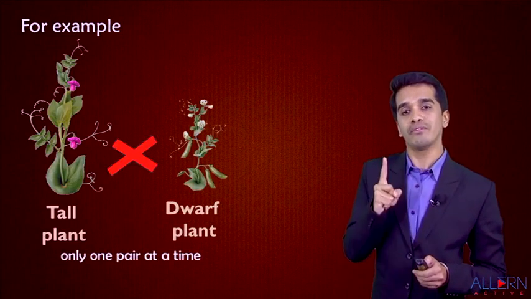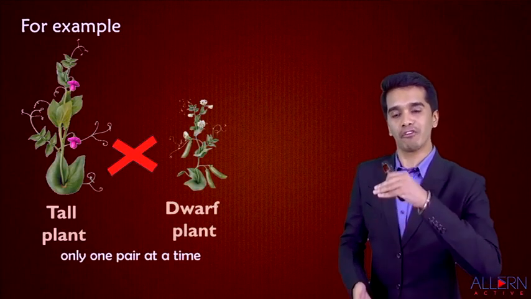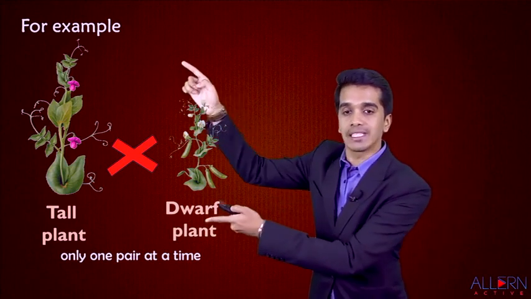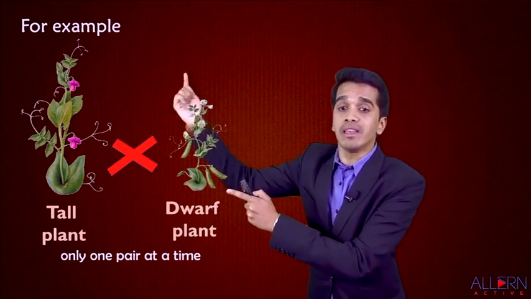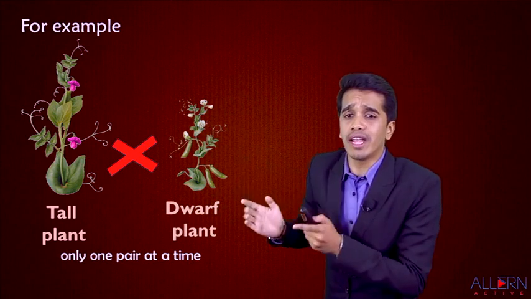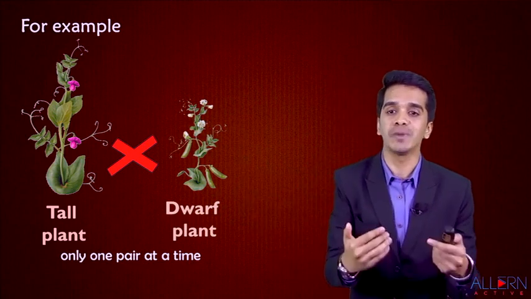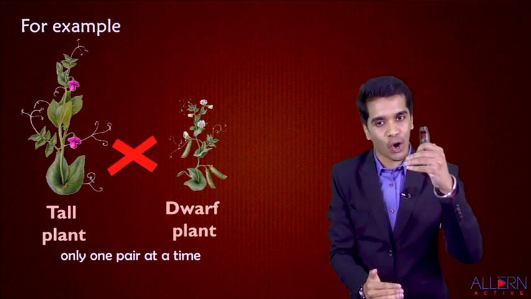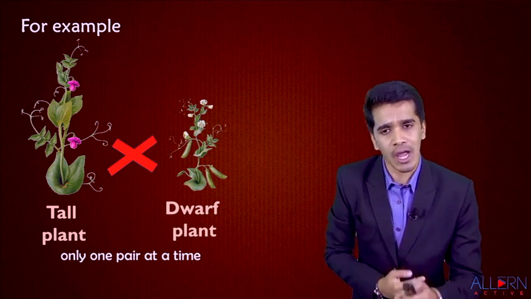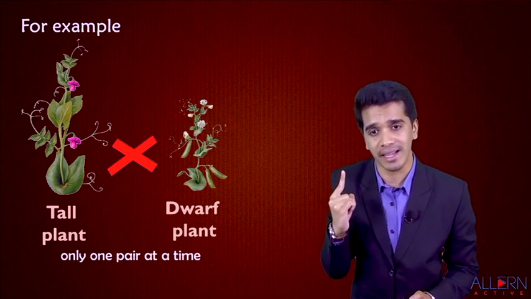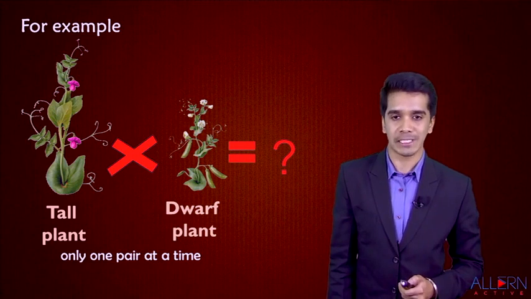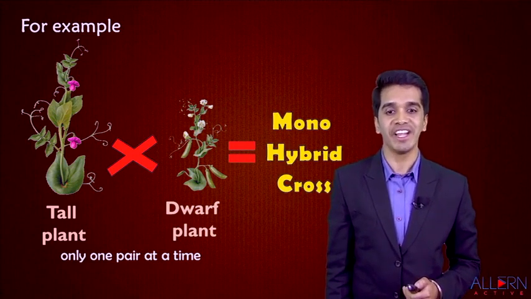So Mendel took the first character, that is the height of the plant. Some are tall and some are dwarf. He pollinated both the plants and wanted to check what their offspring would look like. Either they can be tall or they can be dwarf. He only took one pair at a time, so we call this experiment a monohybrid cross.